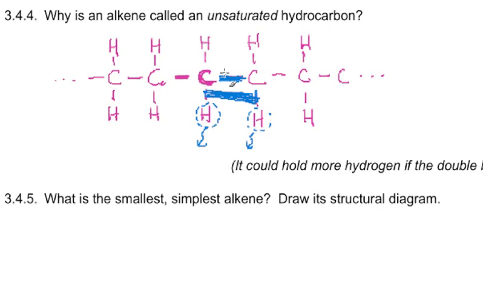But this means you're no longer saturated. These two atoms are no longer holding as much hydrogen as they could. In fact, they had to give up some hydrogen to get here. So anytime you see an alkene with a double bond, or later an alkyne with a triple bond, that automatically means they've given up some hydrogen to do that, and they are not saturated. So alkanes are saturated, alkenes are not, alkynes are not.